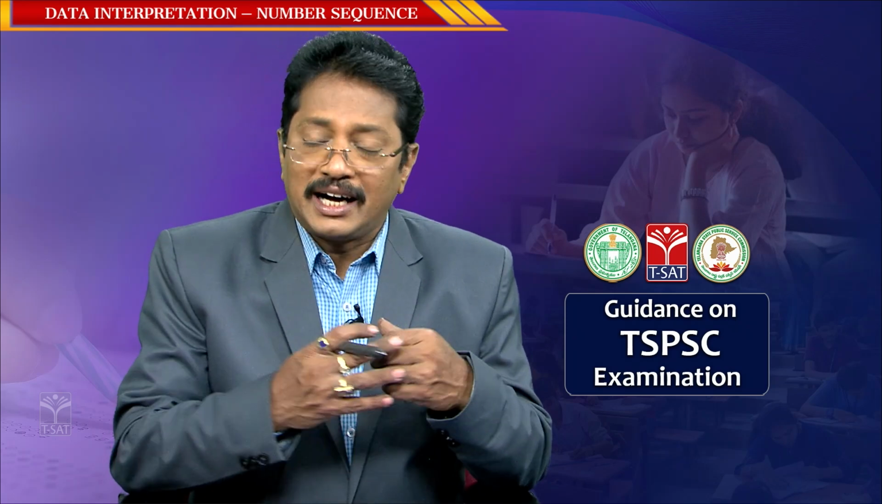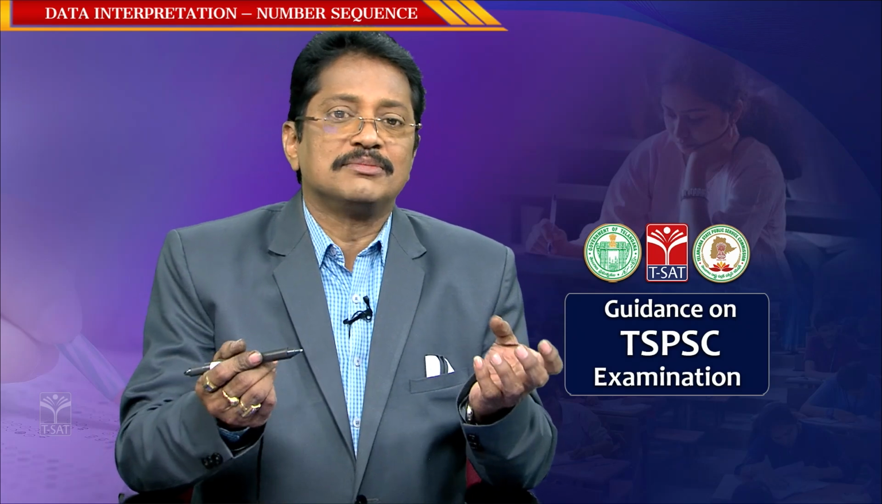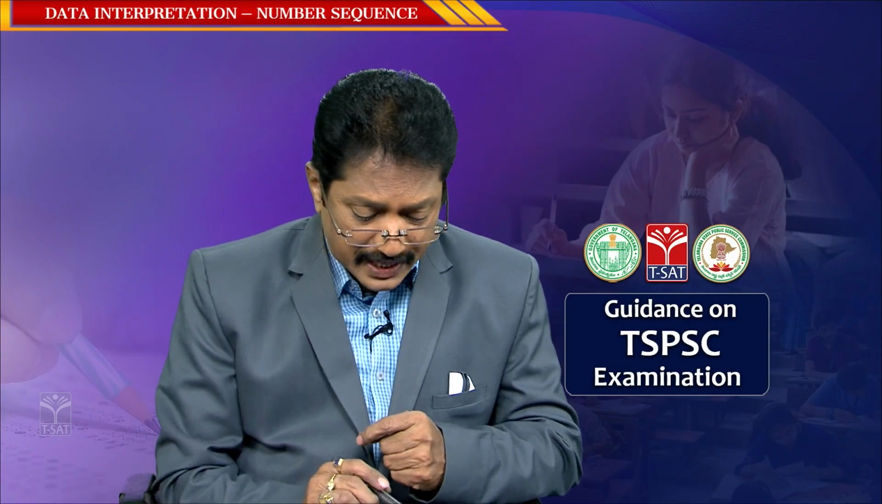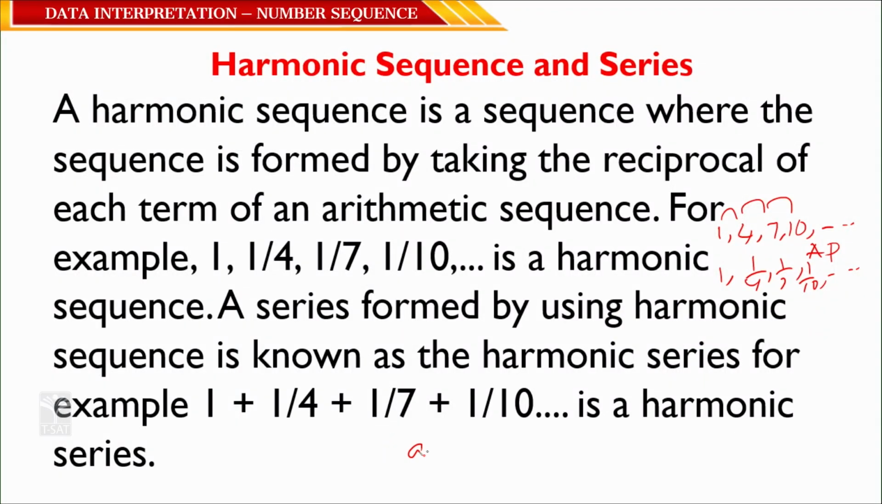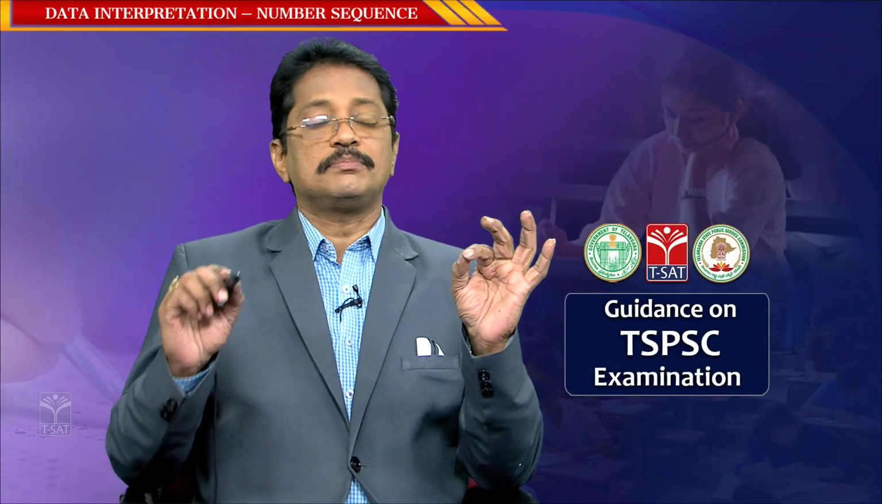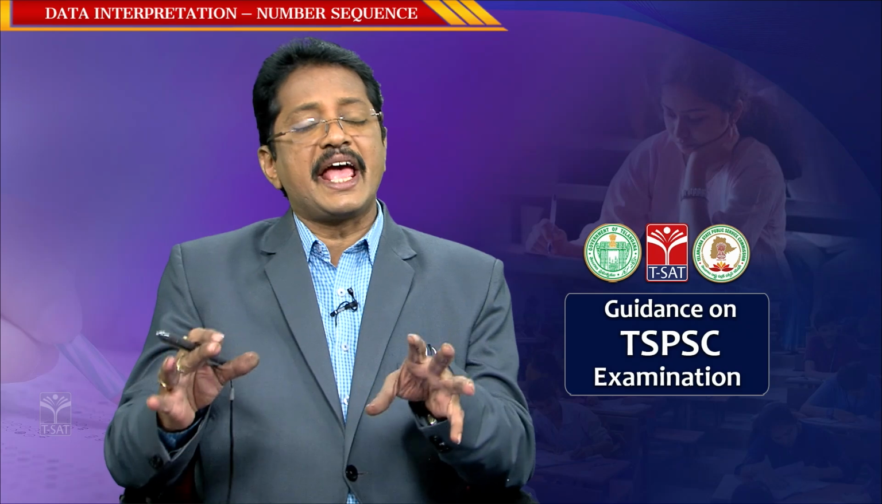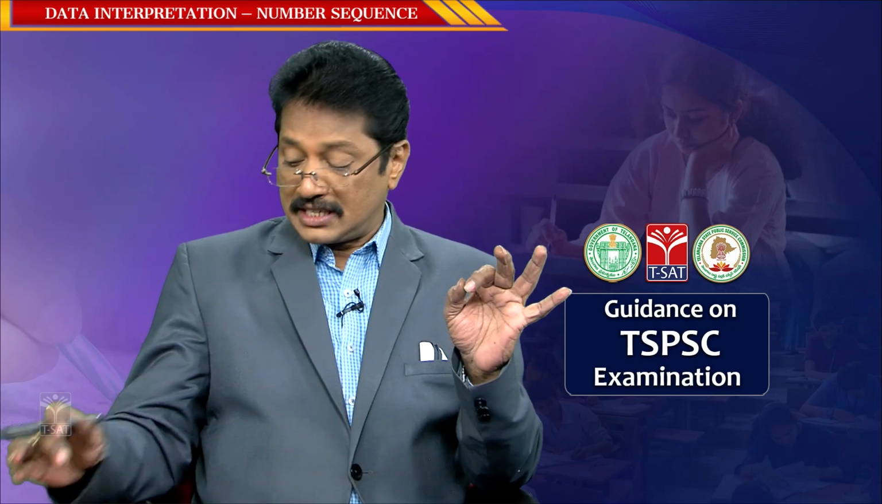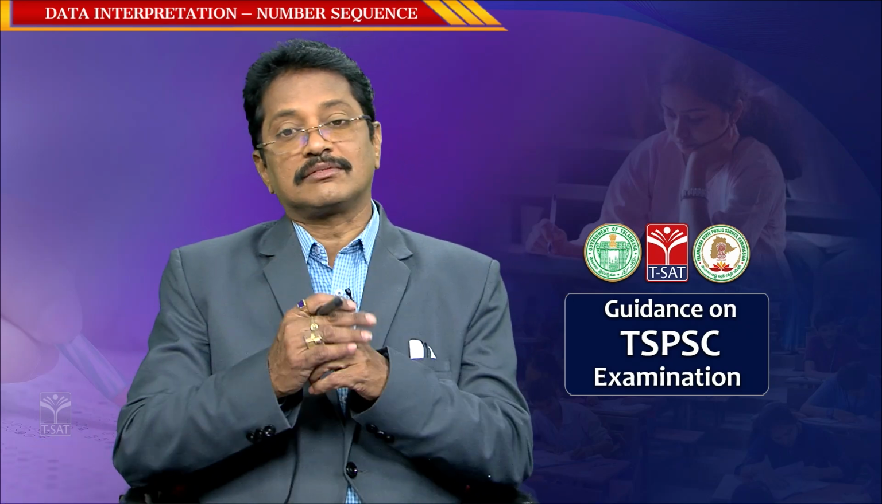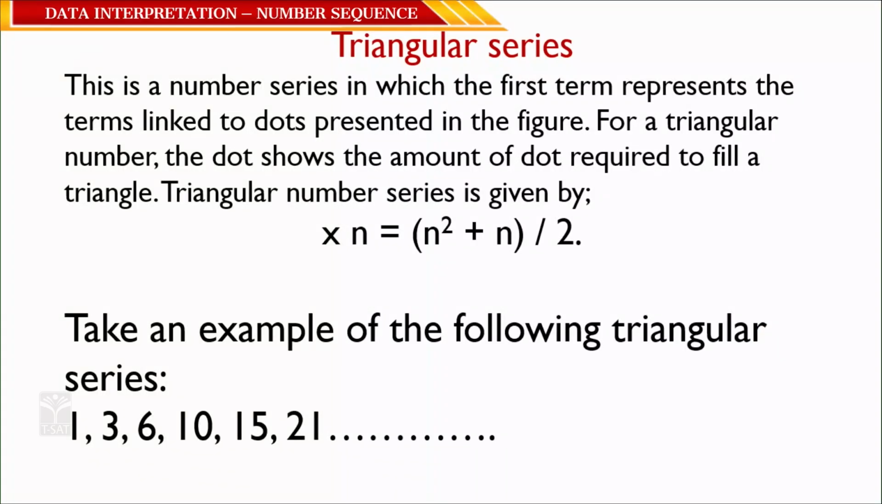Now all aspirants can understand the nth term of a harmonic sequence. In arithmetic progression, an equals a plus (n minus 1) d. So the nth term of a harmonic progression is Tn equals 1 by (a plus (n minus 1) d), a very simple one. Whatever properties we use in arithmetic progression, we are going to use the same kind of properties in harmonic sequences also. Now we will shift to the next one, that is triangular series.